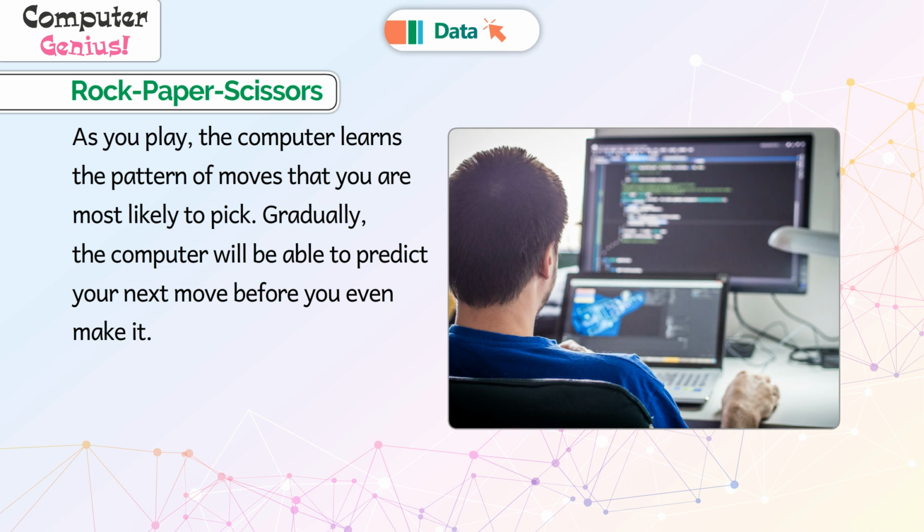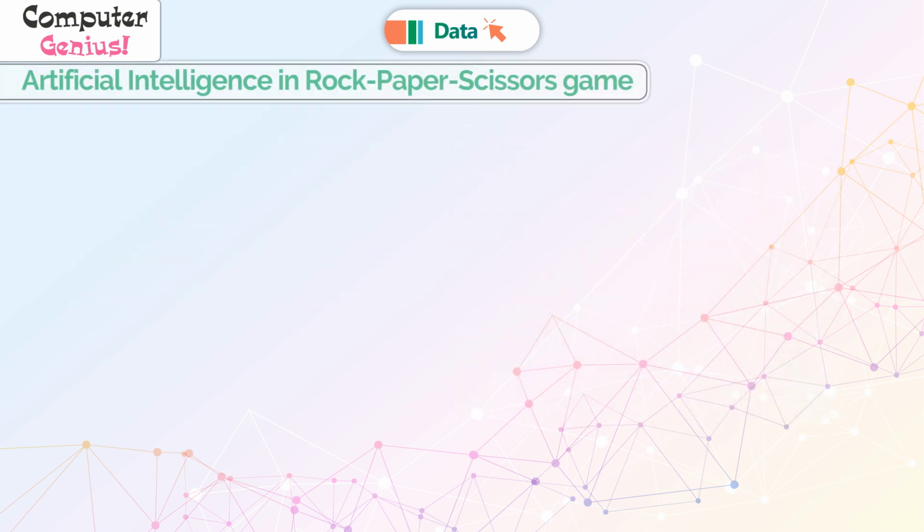As you play, the computer learns the pattern of moves that you are most likely to pick. Gradually, the computer will be able to predict your next move before you even make it.